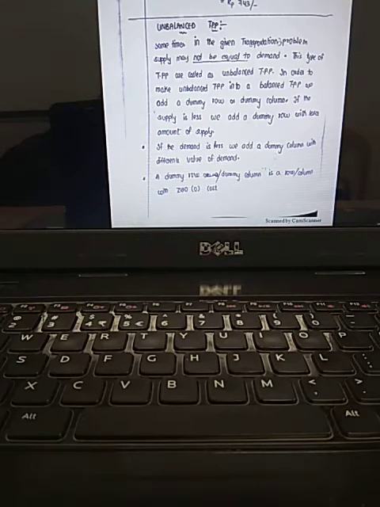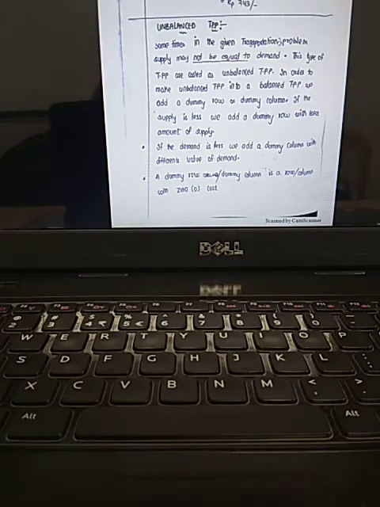But if you remember very well, in every transportation problem, what is the starting step? You have to check always whether the supply is equal to demand. When the supply is not equal to demand, then you say that situation is an unbalanced transportation problem.